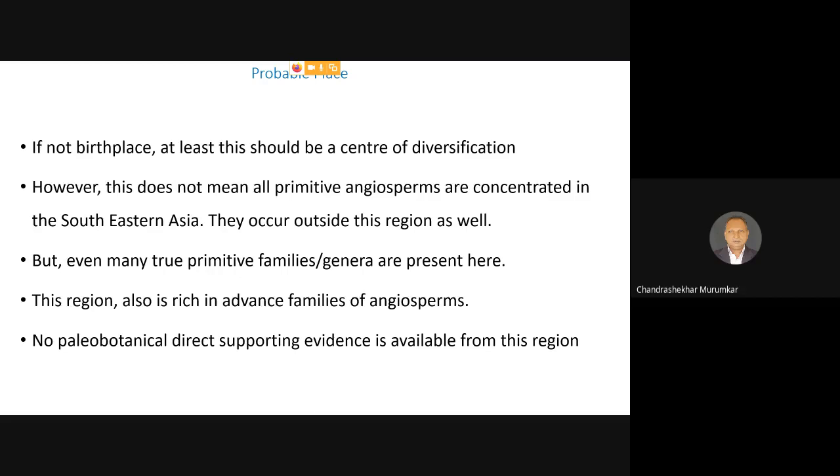Actually, the Magnolia genus is present in that area, but at the same time, the same Assam area is containing the highest number of orchids.